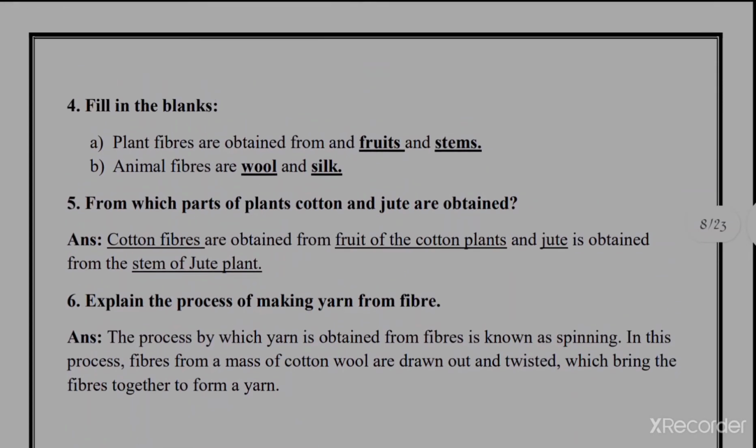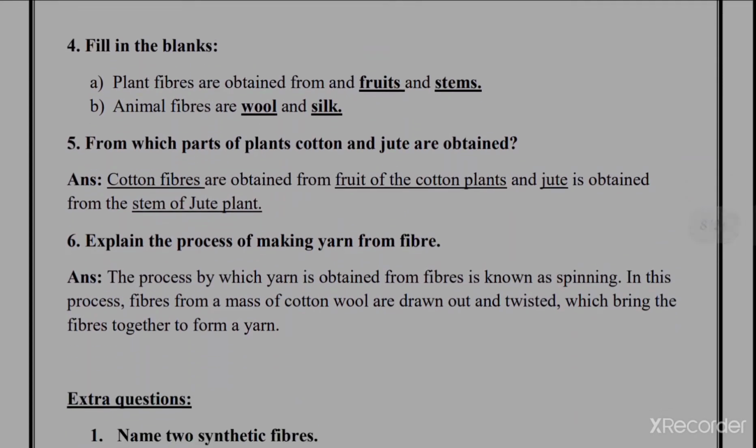2 fill in the blanks are there. Number 1, plant fibers are obtained from dash and dash. Answer is fruits and stems. Second one: animal fibers are dash and dash. Answer will be only two: they are wool and silk.